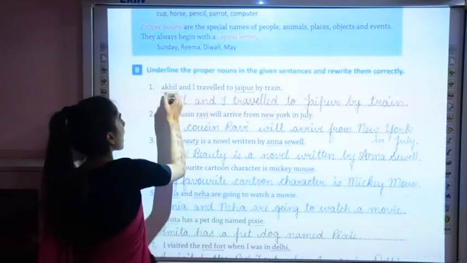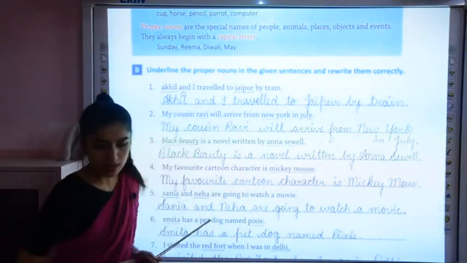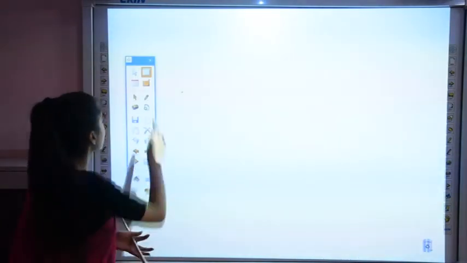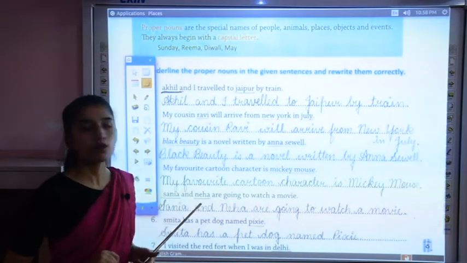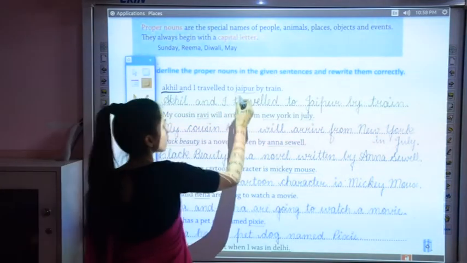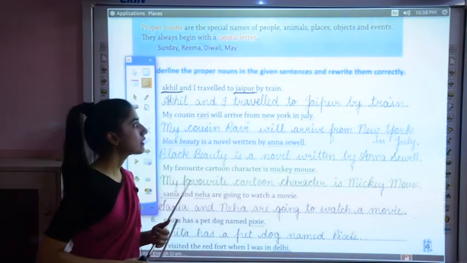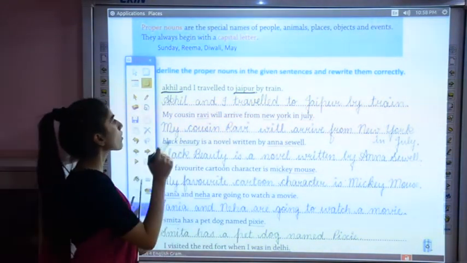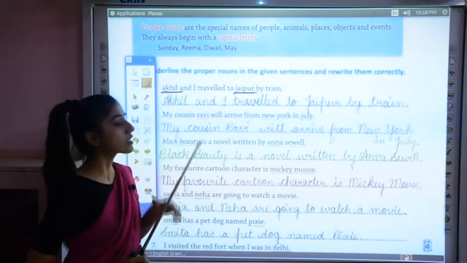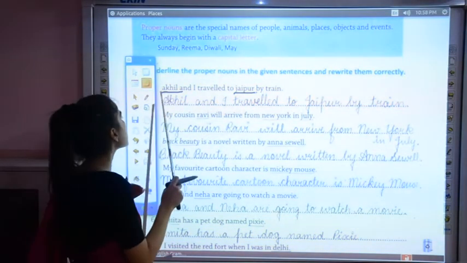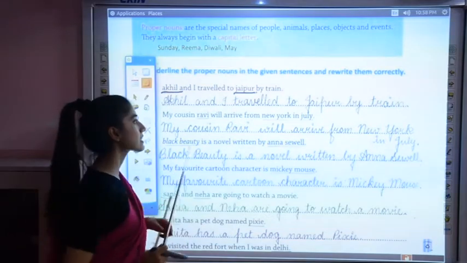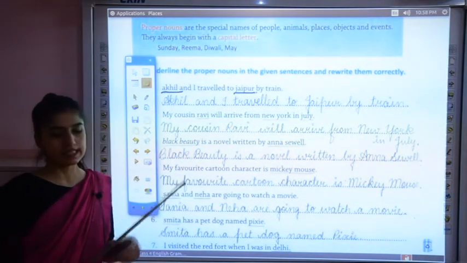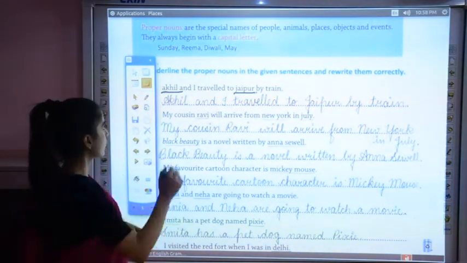So here Akhil is a proper noun and Jaipur is again a proper noun. But what is the correction over here? That they are not beginning with a capital letter. So we need to make this correction and we have to rewrite the sentence again.